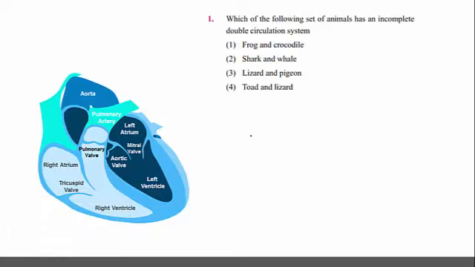There are two terms: complete double circulation and incomplete double circulation.